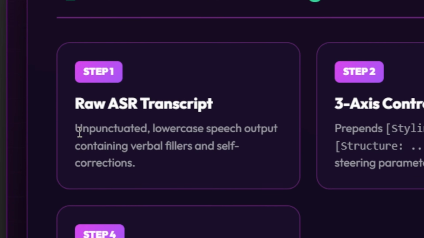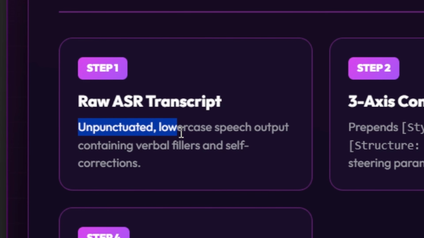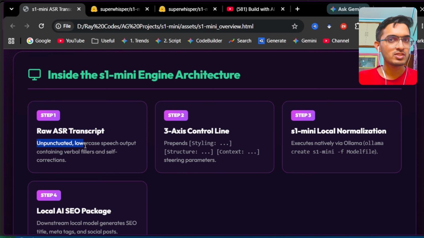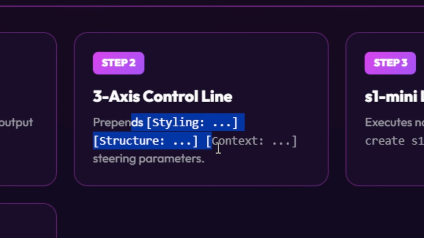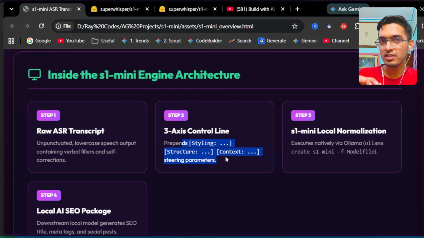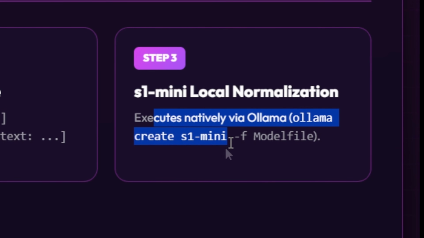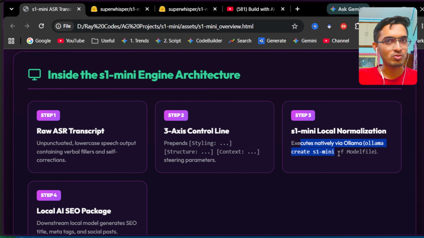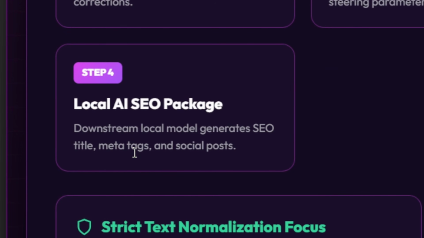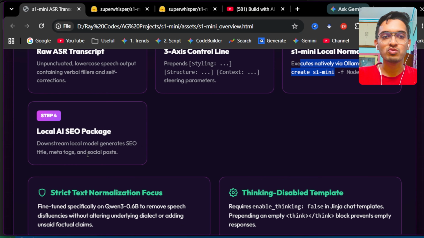So the process will start when you generate an unformatted lowercase text of your transcript, which usually contains mistakes like some words you repeat by accident. Next, you just add a short command at the very beginning of your prompt, which will tell the system exactly how to format your input. And then the software will run the text across the whole processing engine, which handles this without trying to think like a normal chatbot. And finally, when it returns the text with proper capitalization, formatting different numbers, and also normalizing the full text, I'm going to be passing that on to the local AI model, which can give me the complete SEO package for my video, like the title, meta tags, and the social media post.